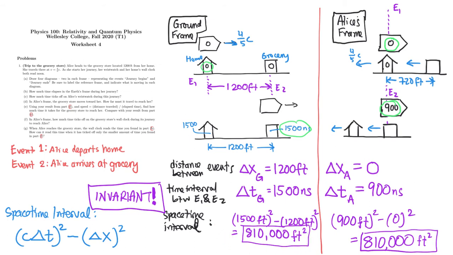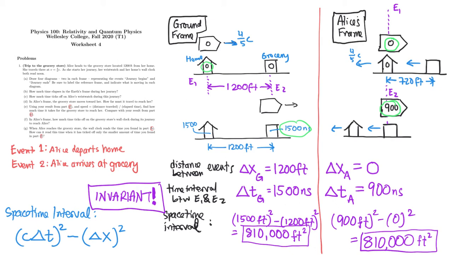Although Alice and the ground frame disagree on the distance between the events, and they disagree on the time interval, or the elapsed time between the events, they somehow do agree on this quantity, the space-time interval. So why is that? How can that be? Well, to get some intuition for the meaning of the space-time interval and why it is an invariant quantity across frames, we're going to take a step back from relativity and just look at a pure space diagram and think about how we label the coordinates of points in a diagram according to the axes.